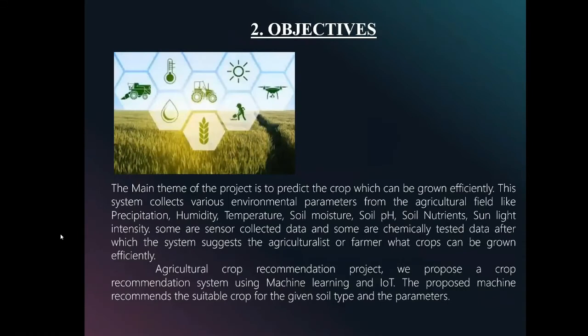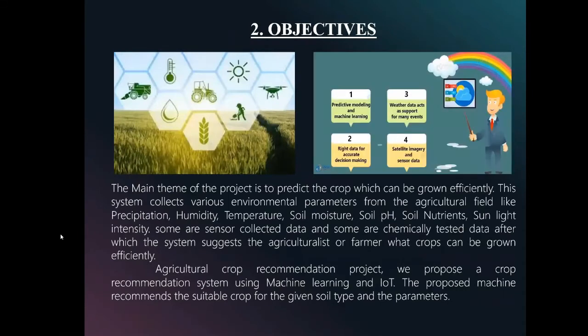The main objective of our project is to predict the crop which can be grown efficiently. Our system collects various parameters from the agricultural field like precipitation, humidity, temperature, soil moisture, soil pH, soil nutrients, and sunlight intensity.